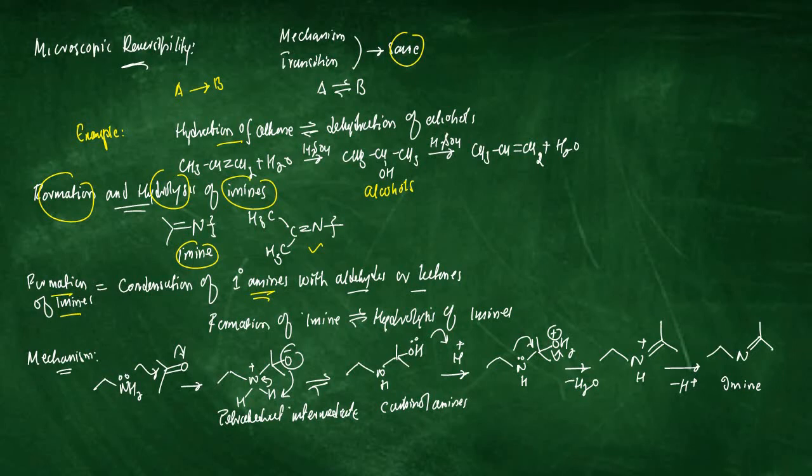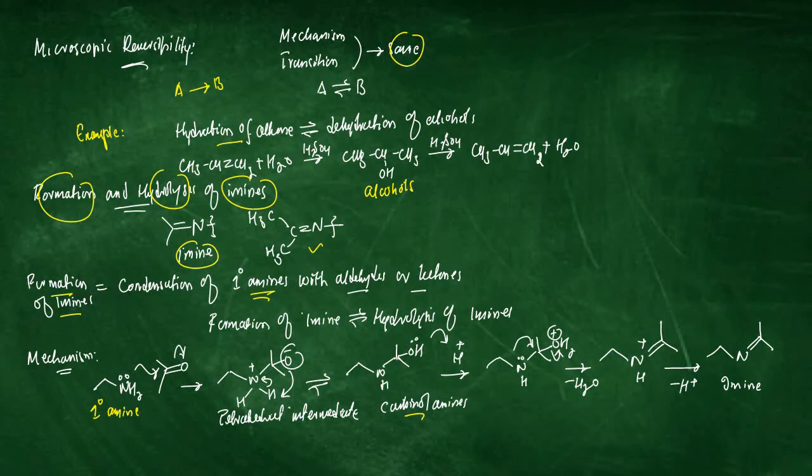Here we have the mechanism for imine formation in which a primary amine such as ethylamine adds to a carbonyl compound such as acetone in a nucleophilic addition fashion for giving a tetrahedral intermediate. This tetrahedral intermediate reorganizes the negative charge on the oxygen atom, abstracts a proton from the nitrogen for neutralizing the positive charge. Here we have a new sort of compound in which the carbon next to the amino group is holding a hydroxyl group, known as carbinolamine. Such types of compounds are known as carbinolamine.